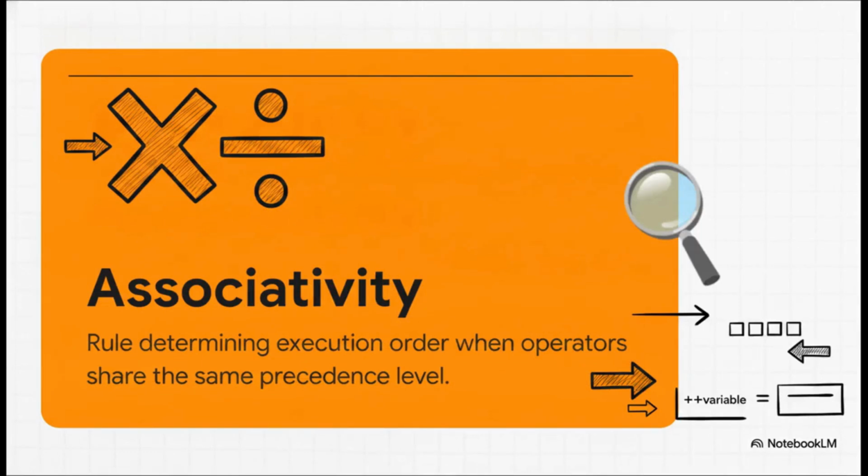But wait, what happens if you have a tie? Say you've got a multiply and a divide right next to each other in the exact same expression. That brings us to associativity, the tiebreaker rule. Almost all the time, C++ breaks the tie by reading left to right, just like you're reading a book. But keep your eyes peeled for a few rare right-to-left exceptions, primarily with those prefix increments and assignment operators.